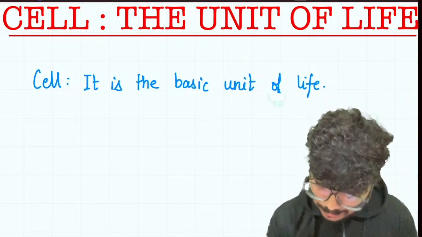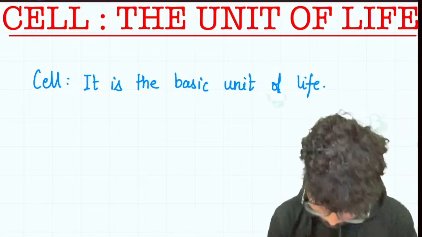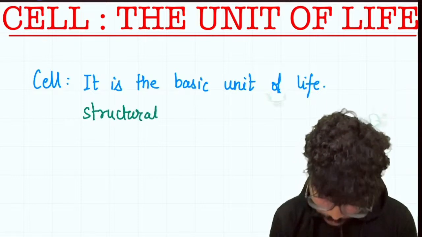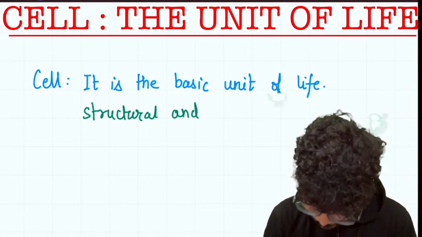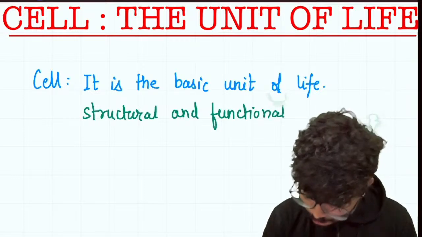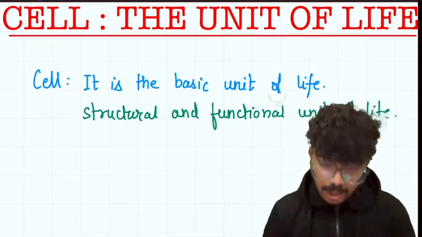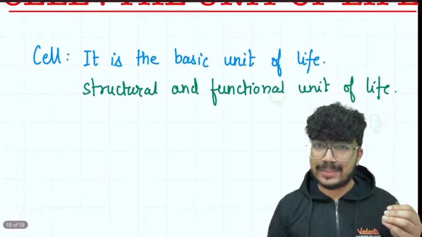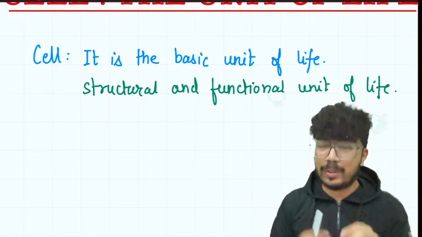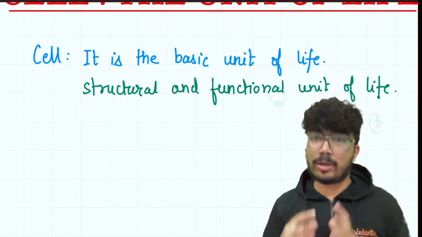Okay, so I'll write the next point, that cell is the structural and functional unit of life. Do you know that all life forms, they start with a single cell? Being a unicellular organism, it is going to be made up of one cell only, and even for the multicellular organisms. So in junior classes, you must have studied about the process of fertilization.